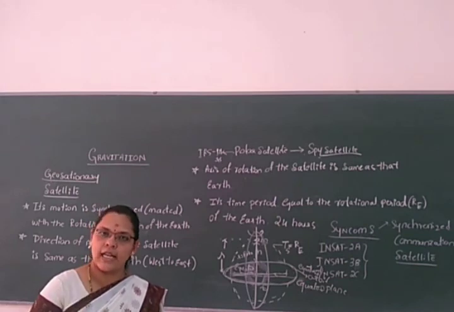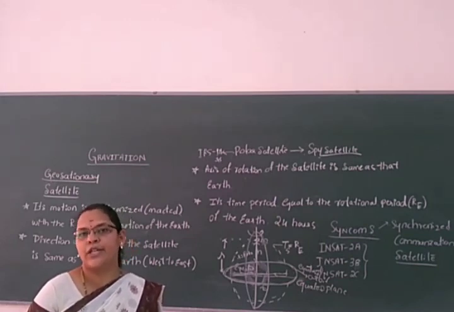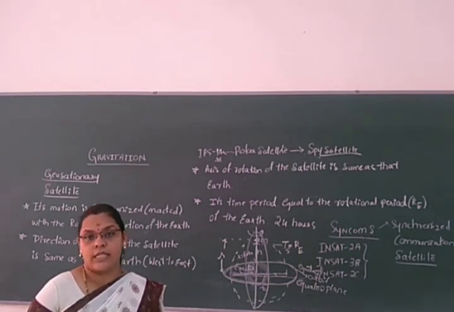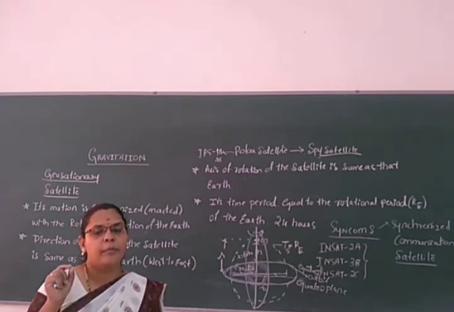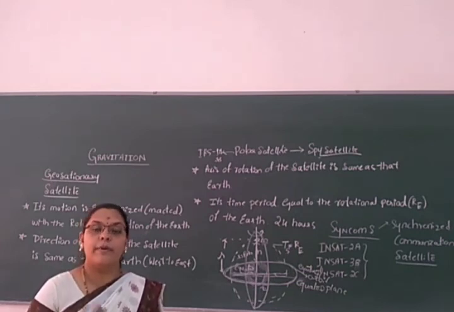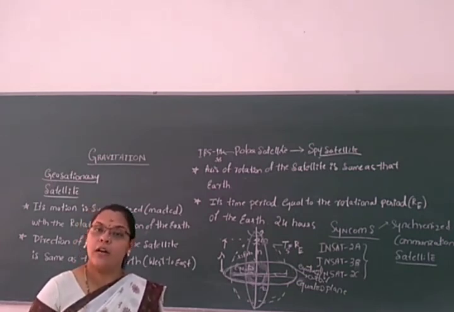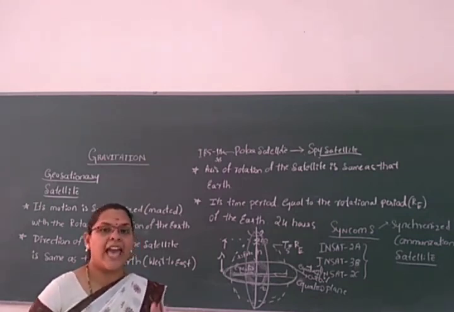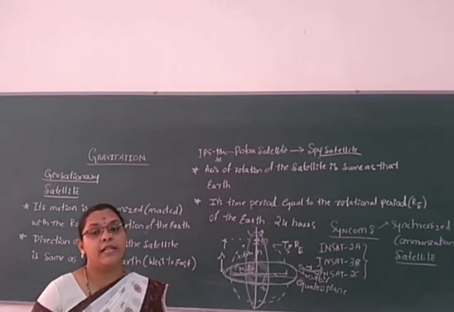Once a satellite is there, it is under the gravitational force, right? If a person is there on the surface of the earth, that body also exerts a force on the earth and the earth also exerts a force on the body. Action and reaction forces are taking place. That's why both attract each other.